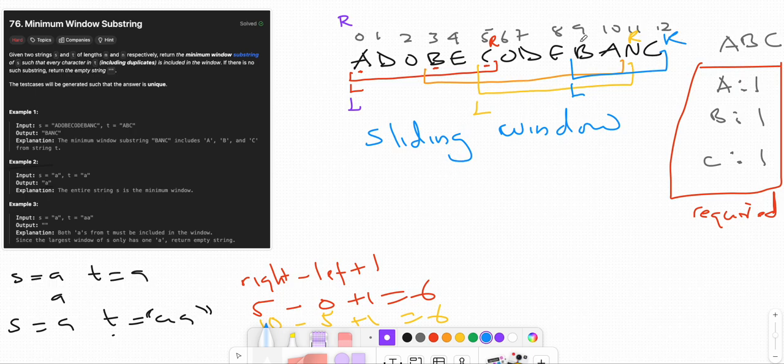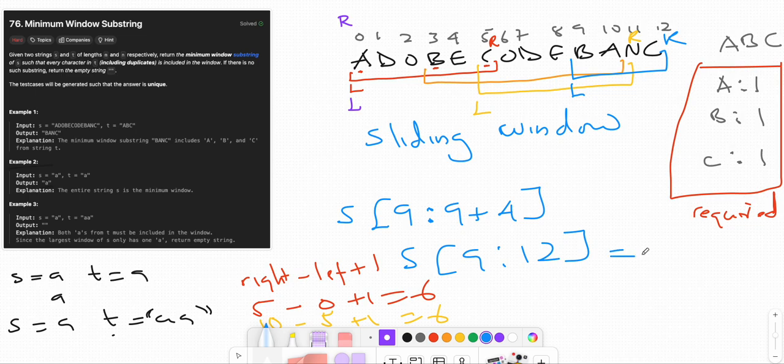So we return the section of the string starting at index 9 with distance 4, which is 9 to 12. That substring is BANC. This is the approach we use to solve the question.